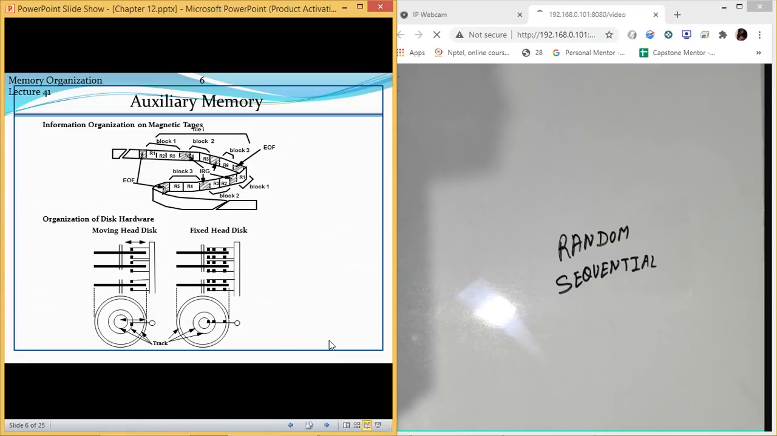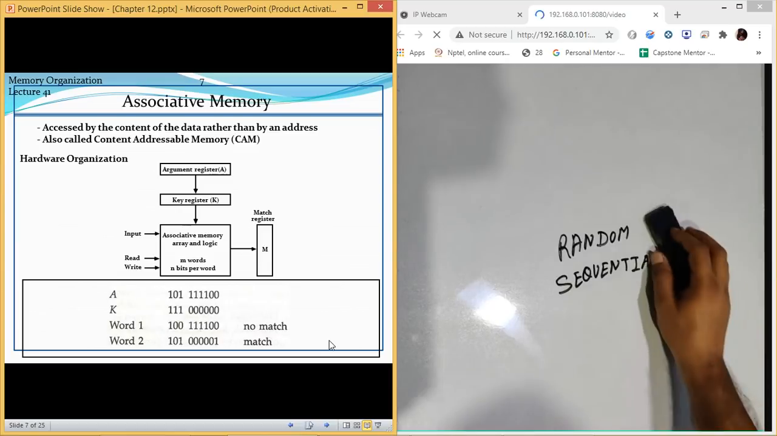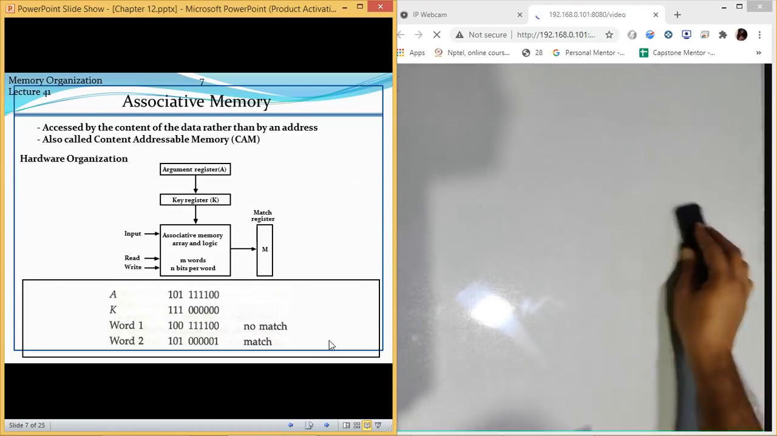Then after this, we have a special type of memory which is known as associative memory. Now, associative memory is different from the other memories in one way. We'll discuss why it is different, and why we have a separate section for it.